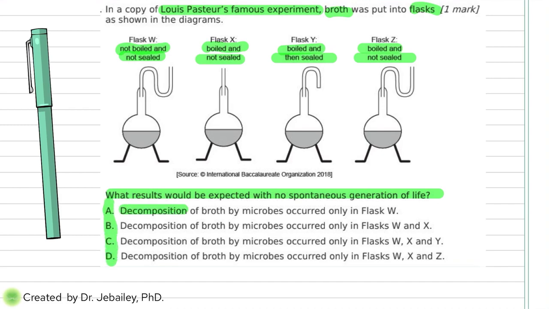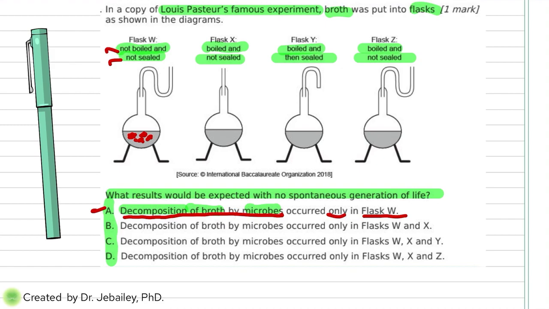Decomposition means the breakdown, so the breakdown of the broth by microbes. It's basically saying that microbes come in here and start eating the broth. That's what decomposition of the broth by microbes means. Here it says that the decomposition of broth by microbes occurred only in flasks W. Let's go back to the scenario. Here, you did not boil and you did not seal. If you did not boil, that means they probably already had bacteria in there and it just grew. So there were microbes there. So A, for sure, is true. There were microbes eating the broth.